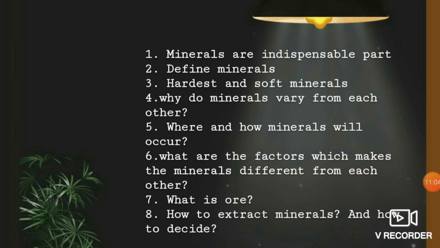And where and how minerals will occur. Where it will occur means it will be occurring in rocks especially. How it will occur means it will be occurring in the form of ores. That is a combination of minerals with elements. And what are the factors which make the minerals different from each other? So we discussed that, right? Based on different physical and chemical conditions, the minerals will be very different in color, texture, density, thickness, crystal forms and all. So these are the things which are making the minerals different from each other. Next, what is ore? Usually, always we are discussing that, right? Combination of minerals and elements.